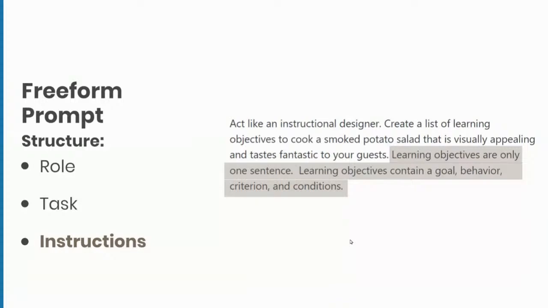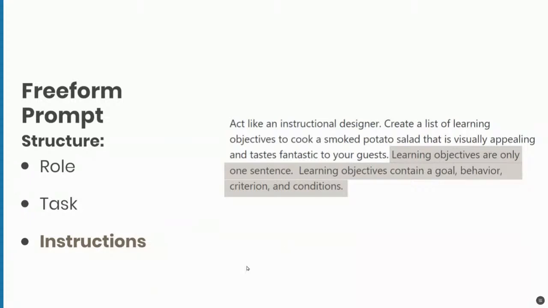Now, in our prompt today, we are going to use the SMART, which is specific, measurable, achievable, result-oriented, and time-bound criteria, or the description of a learning objective. And so that's what we're going to be using here today. And those are going to be our detailed instructions